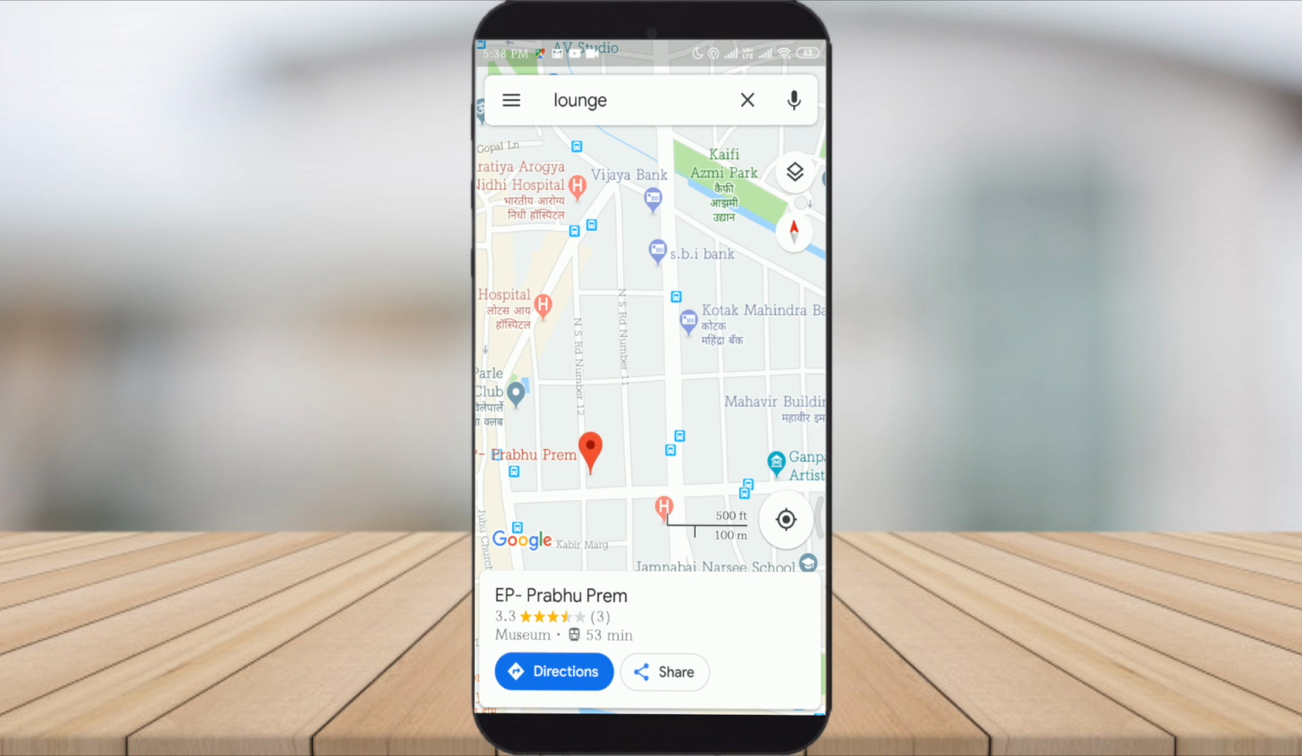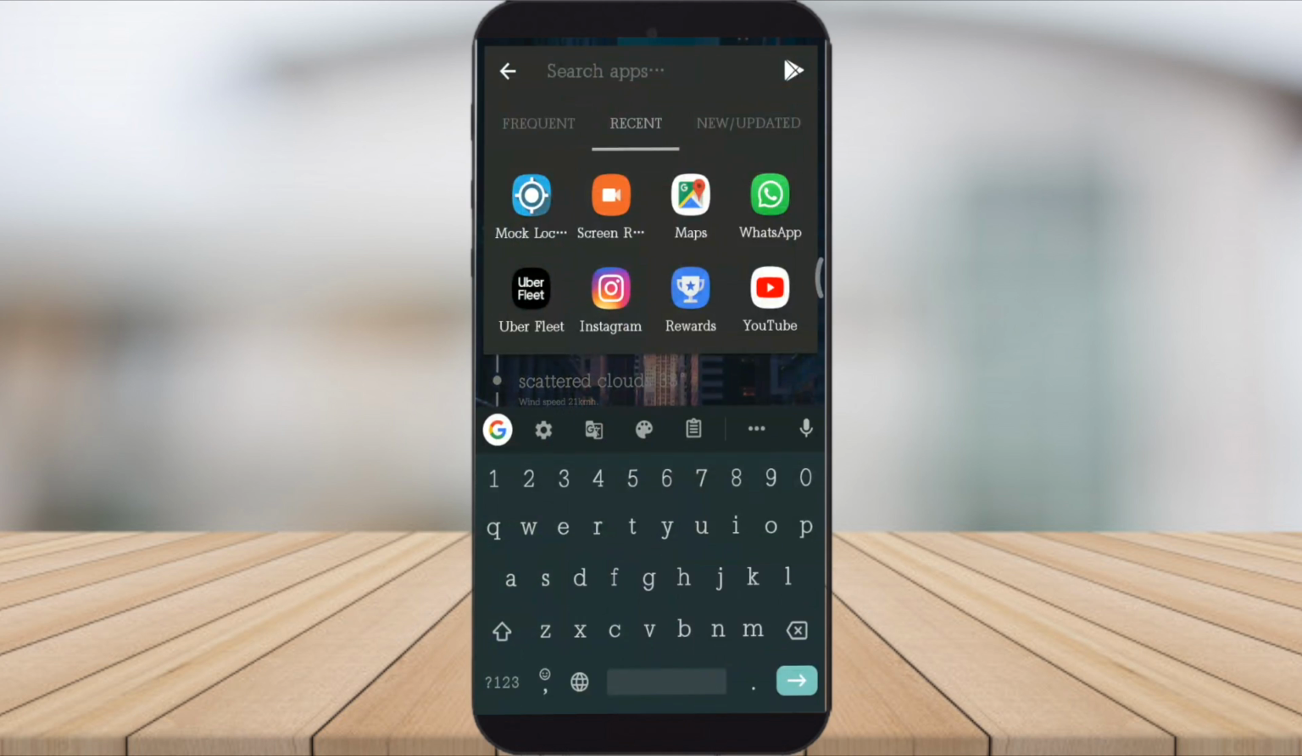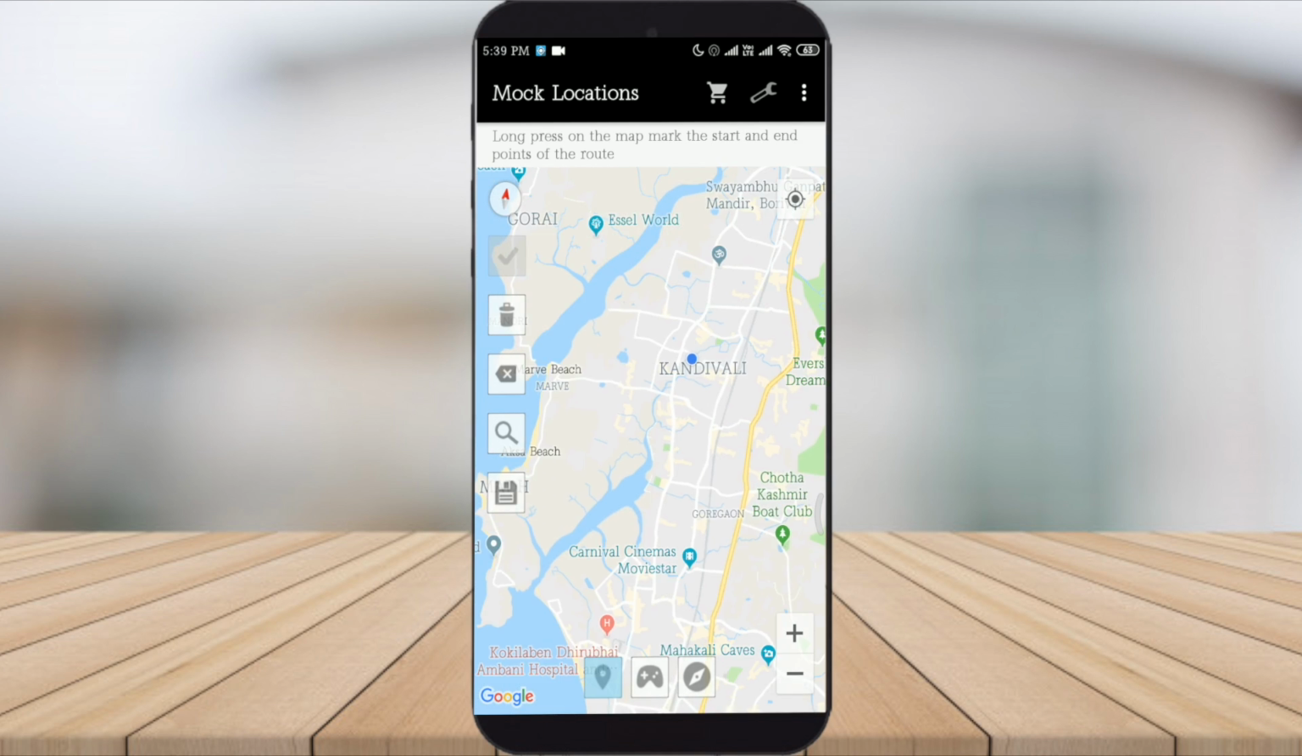You would be screwed if you do that, but don't worry my friend, I have a trick by which you can fake your live location. There is an app named Mock Location whose link I will share down in the description.